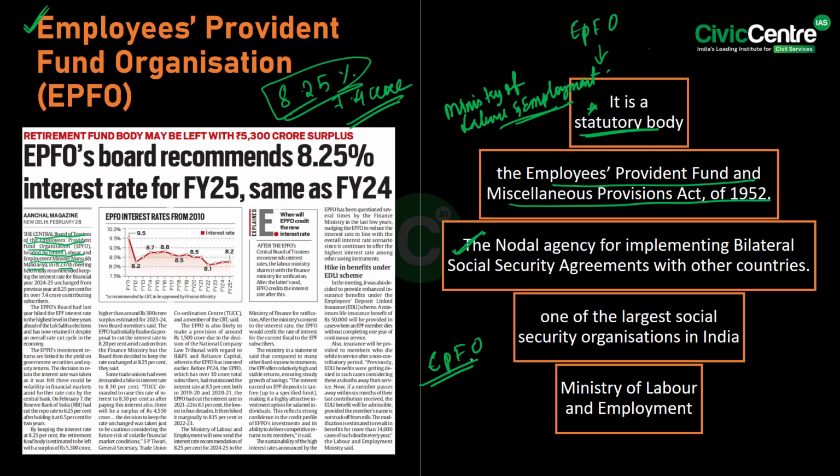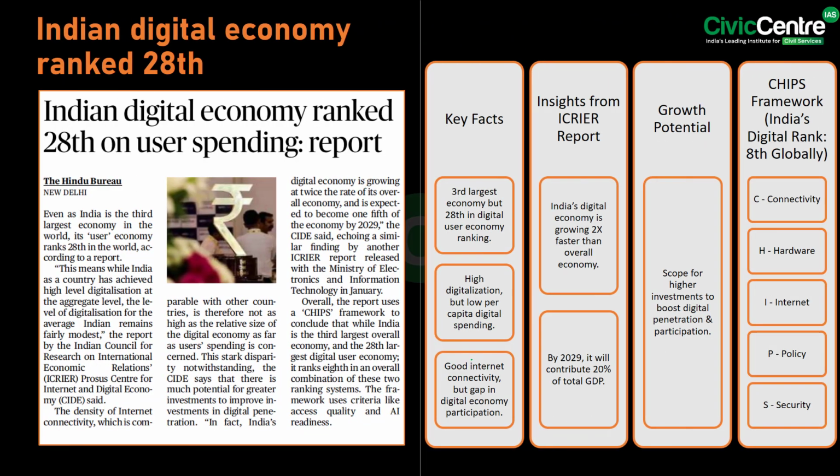Now, moving to the next article, it says that India is the third largest economy in the world and its user economy ranks 28th in the world according to a report. So in this context, let's talk briefly about India's digital economy and global standing. As we know, India is the third largest economy in the world, but its digital economy ranks 28th globally, indicating a gap between digital access and participation.